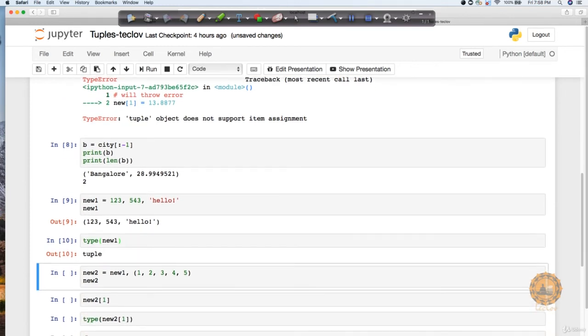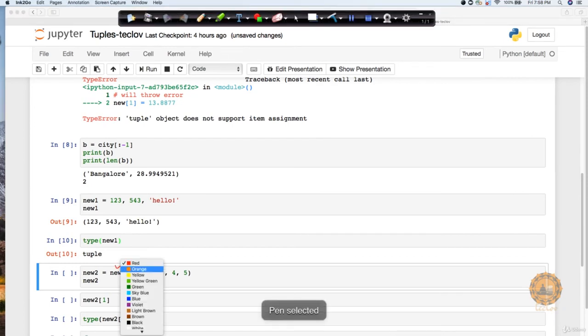Now if I want to add, in this new one tuple which we have just created, I want to append this value. So new one, which contains this value, and 1 2 3 4 5. It is going to concatenate both these values and return a particular result. Let's execute it.